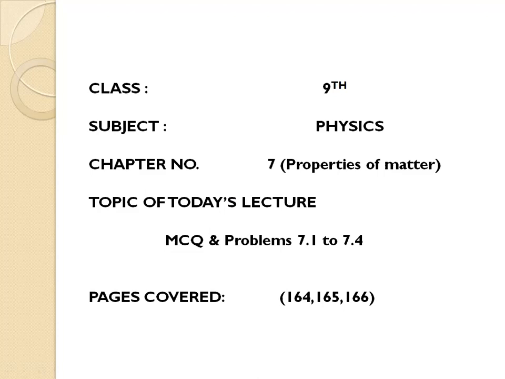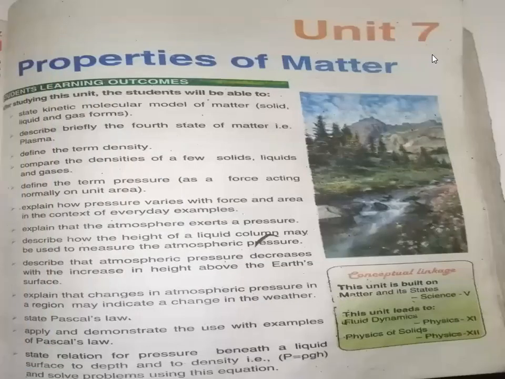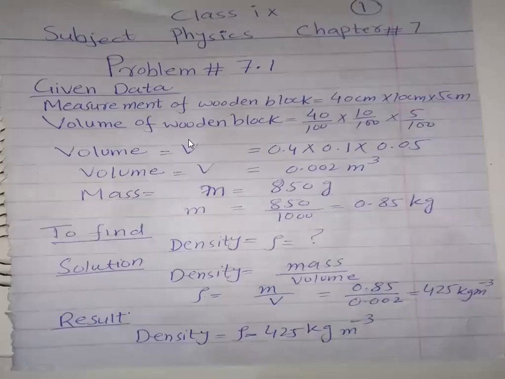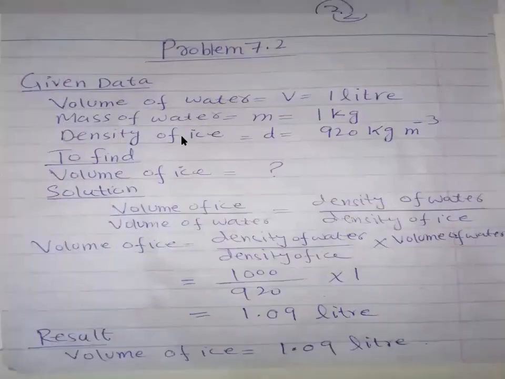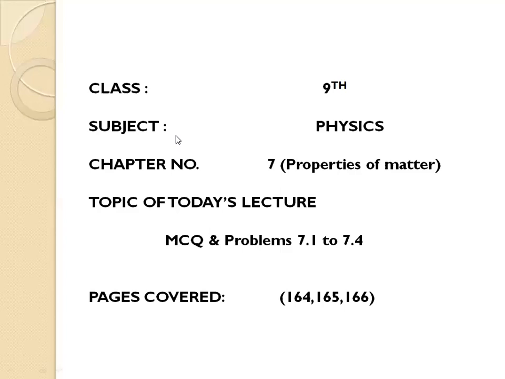Please open page 164. This is the chapter we are doing, unit number 7, properties of matter. As we have finished this chapter, now we are going to solve the MCQs related to this chapter. Okay. Unit number 7 we are doing.